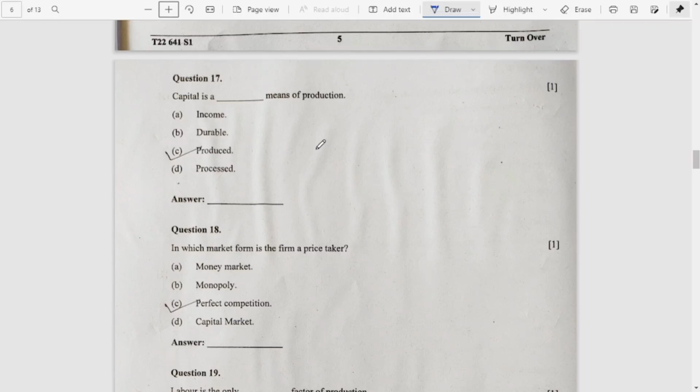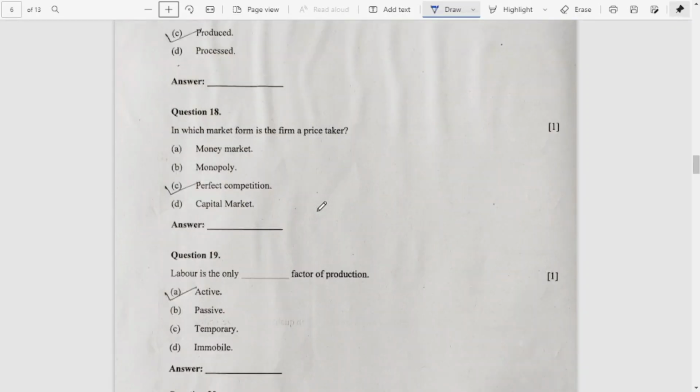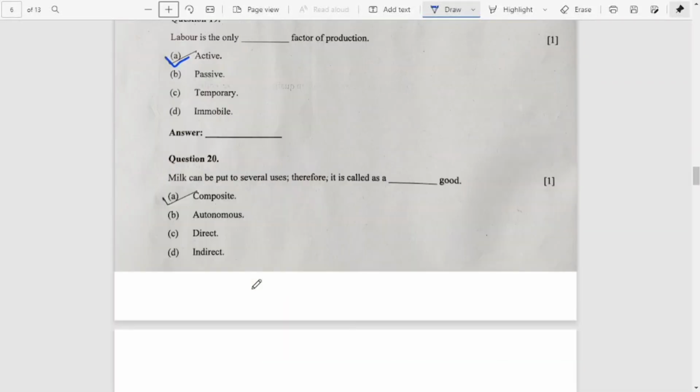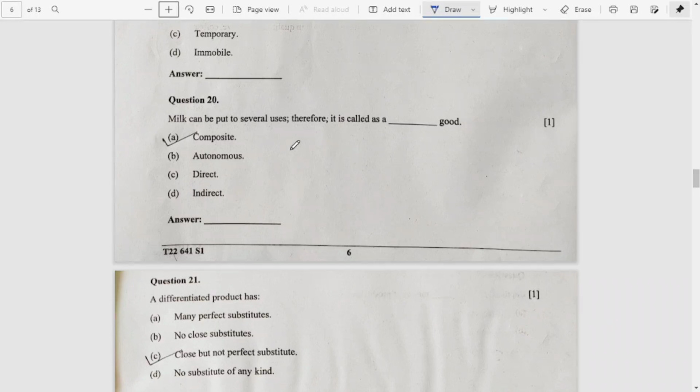Question number 18, C, perfect competition. In which market form is the firm a price taker? C, perfect competition. Number 19, labor is the only active factor of production. A, active is the answer for number 19. Number 20, milk can be put to several uses, therefore it is called a composite good.